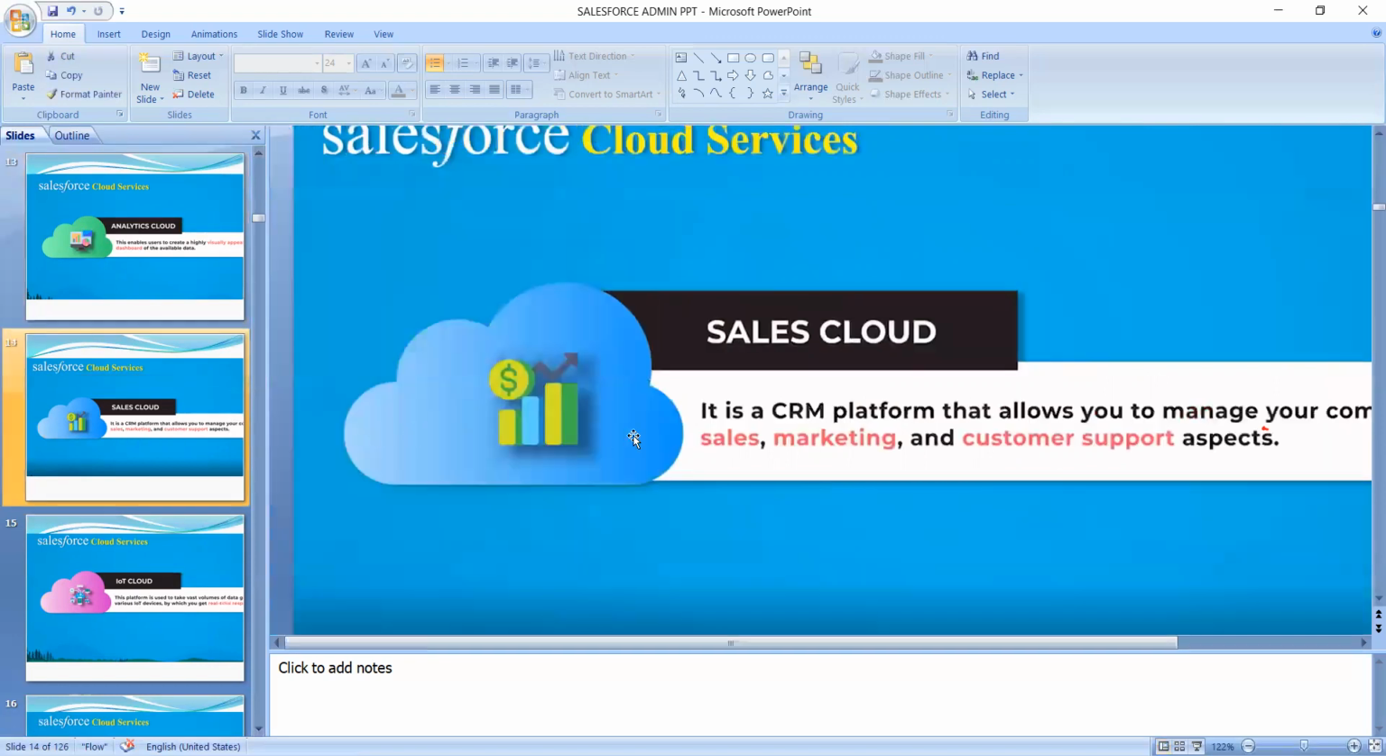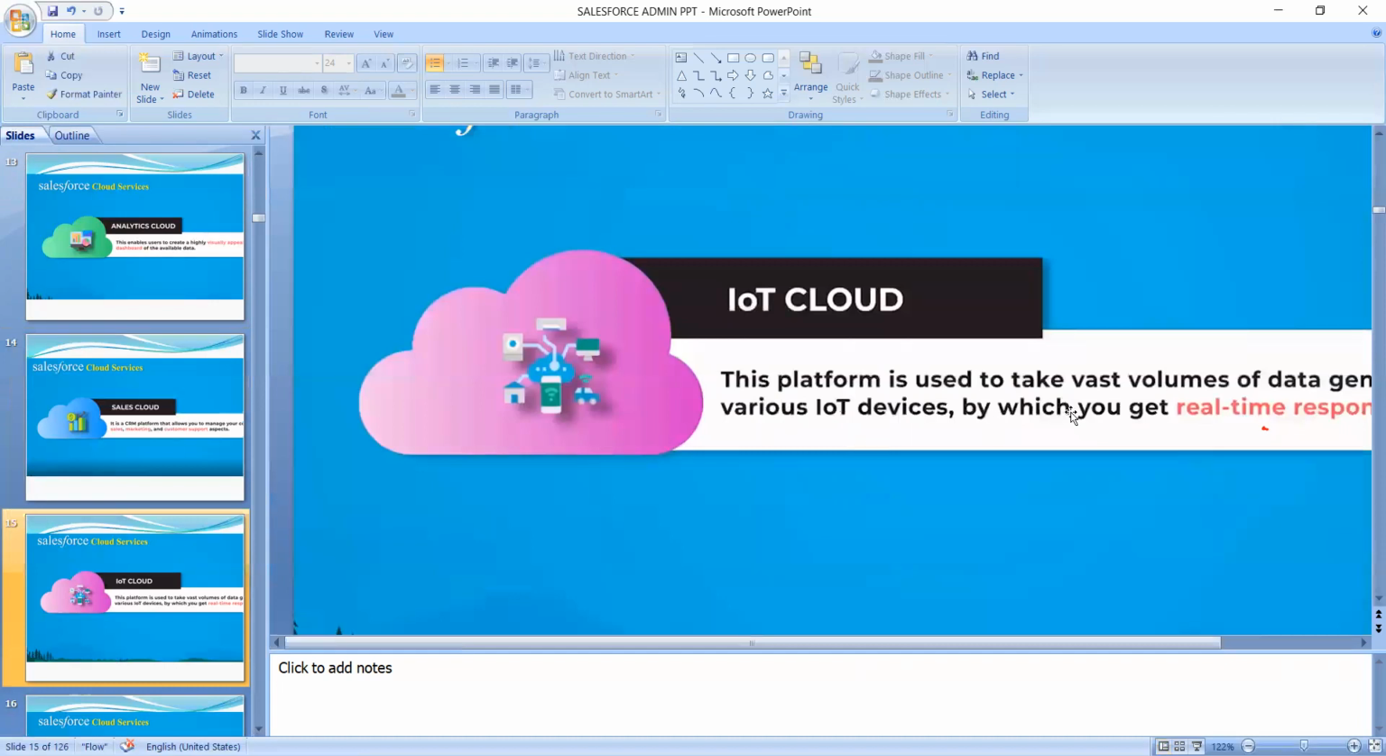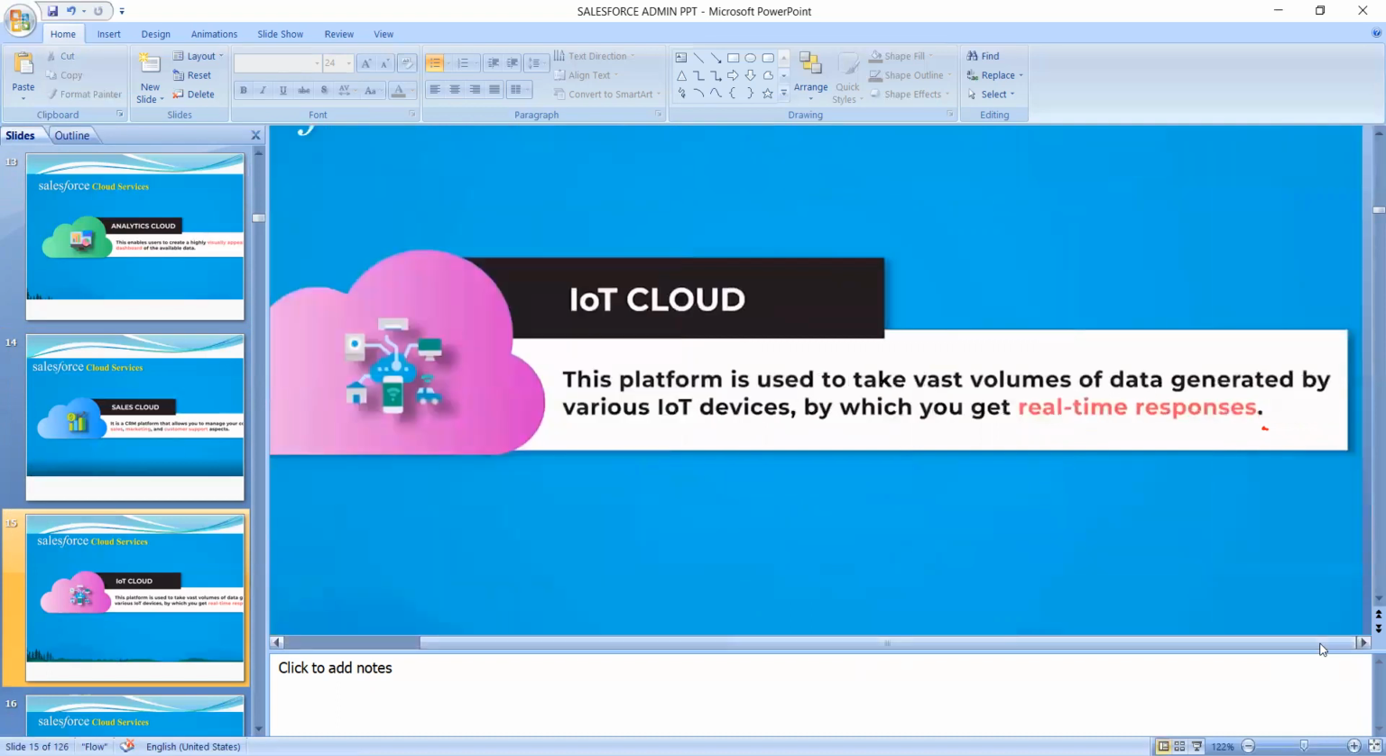And what does Sales Cloud mean? It is a CRM platform that allows you to manage your company's sales, marketing, and customer support aspects. And what does IoT Cloud mean? This platform is used to take vast volumes of data generated by various IoT devices, by which you get a real-time response. The data generated by the various Internet of Things devices you are using is taken in, and you get a real-time response.